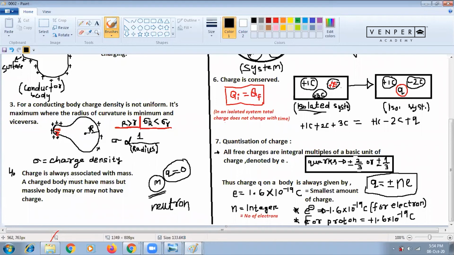So I hope you are understanding. That is what they are telling: charge is always associated with mass. That means you cannot have a body which has only charge but no mass. You will never get an object having only charge with mass 0. It is impossible. So charge is always associated with mass. A charged body must have a mass, but a massive body may or may not have charge. These are language type questions. Please remember the 3rd point and the 4th point.